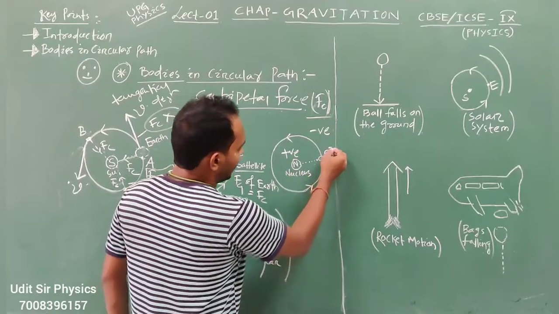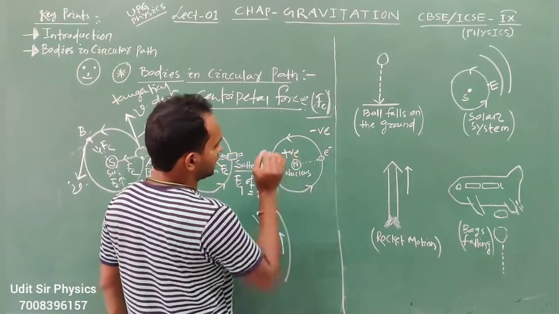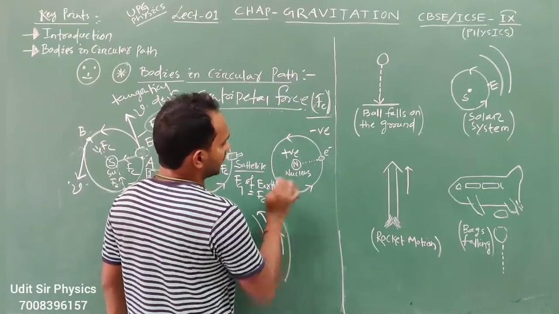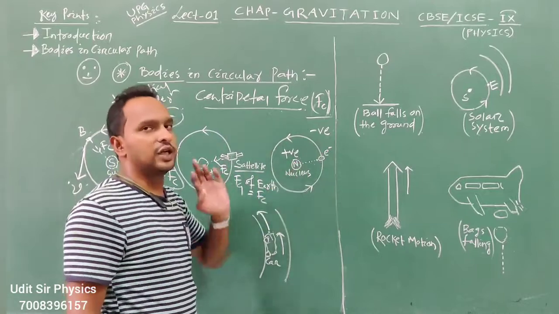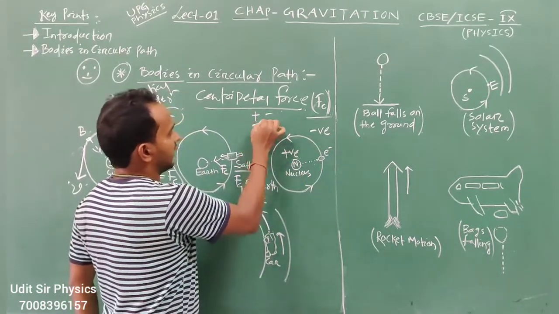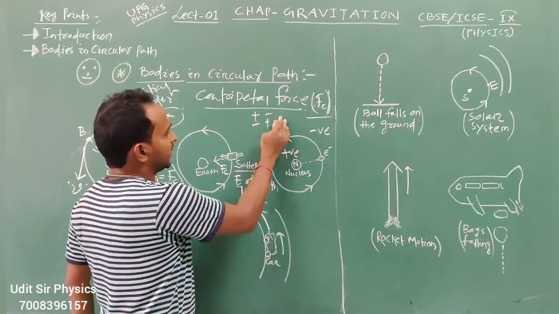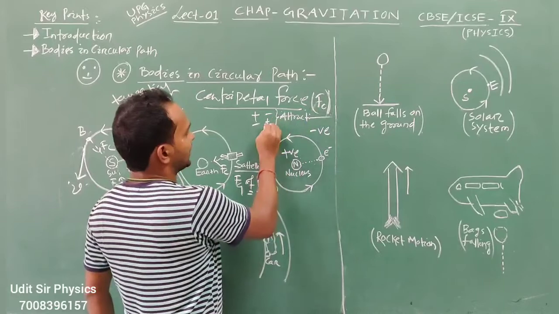The electron has a negative charge and the nucleus has a positive charge.